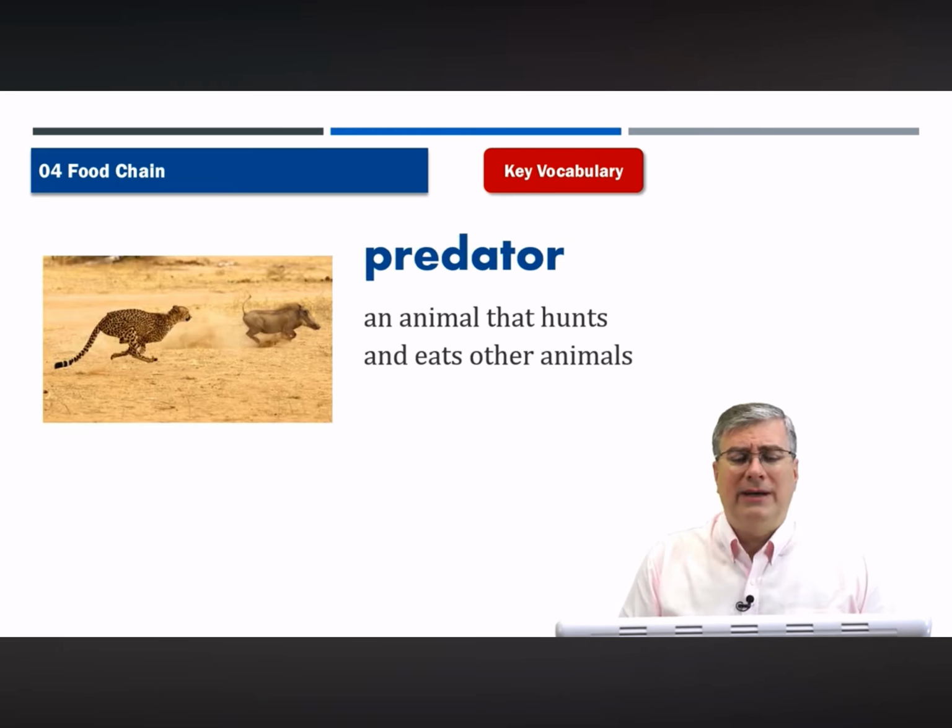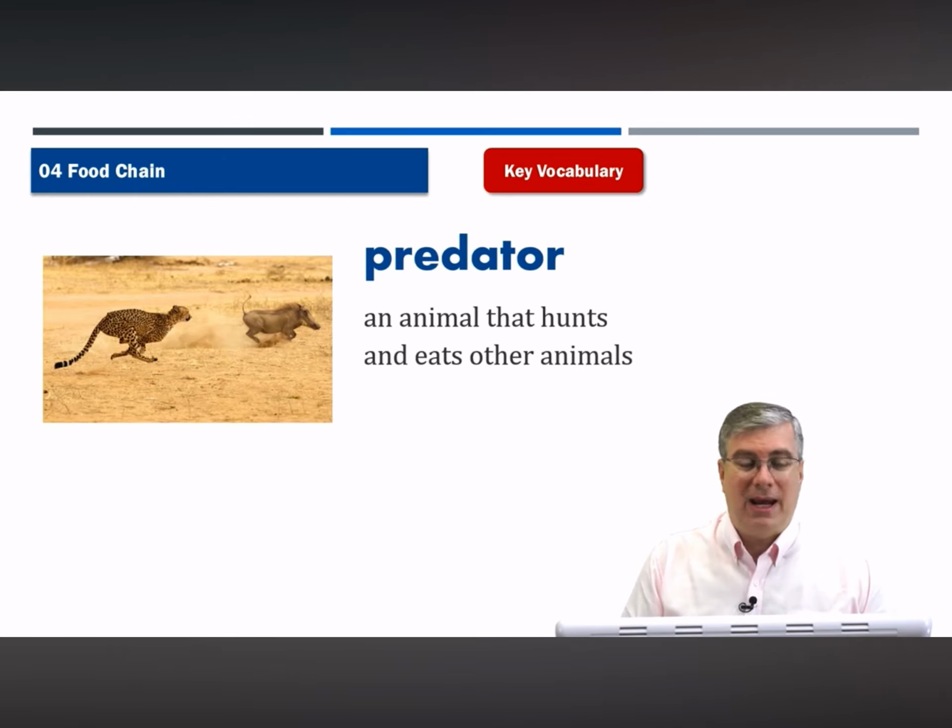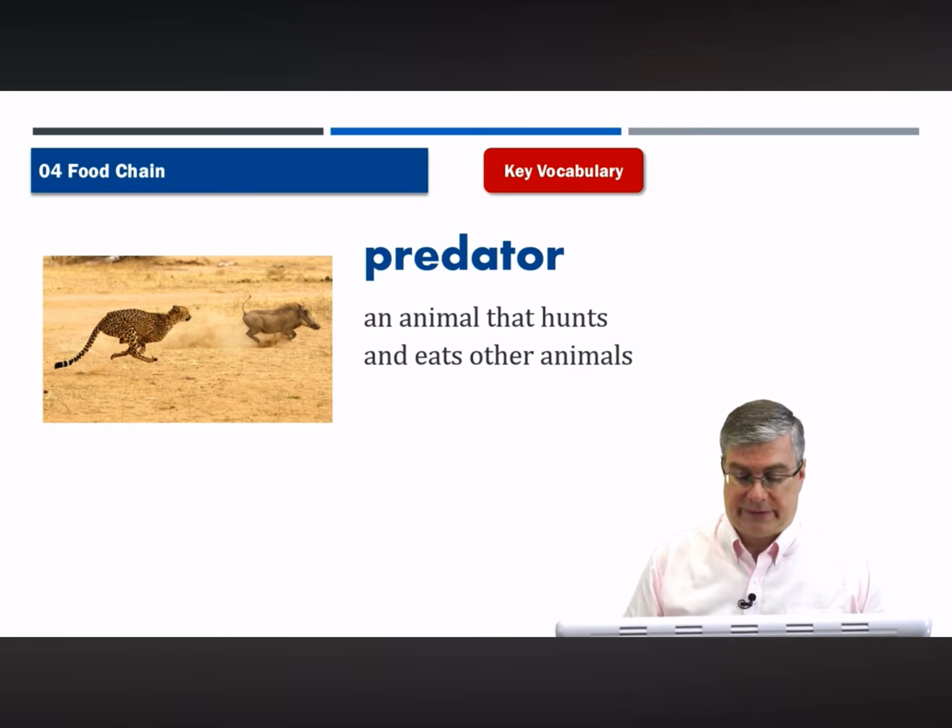Predator. A predator is an animal that hunts and eats other animals. This is a good picture, right? We can see a cheetah, and it looks like a wild hog or warthog. It's chasing it. If it catches it, it will eat that hog. So the cheetah, of course, is a predator. It will hunt and eat other animals.